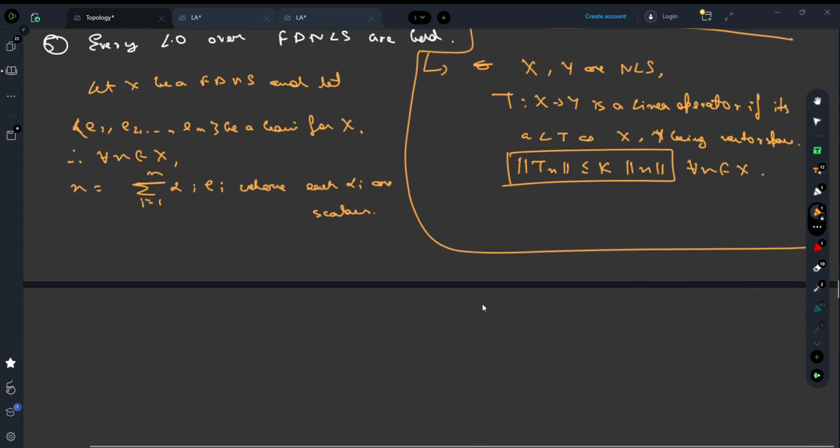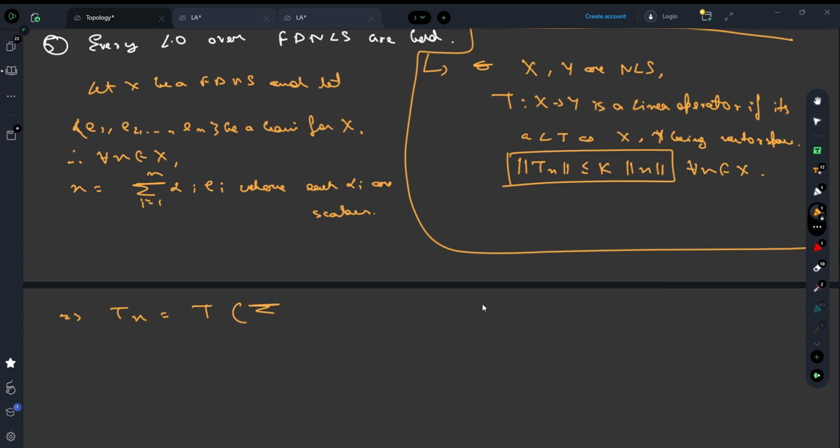If we have a representation of x, using this we can represent T. What is T of x? It's T of the summation i equals 1 to n alpha i e i.